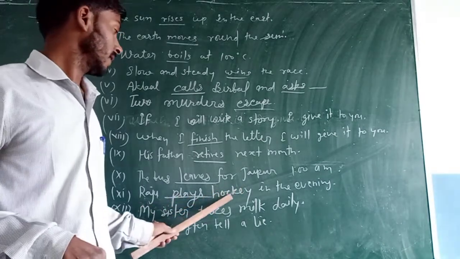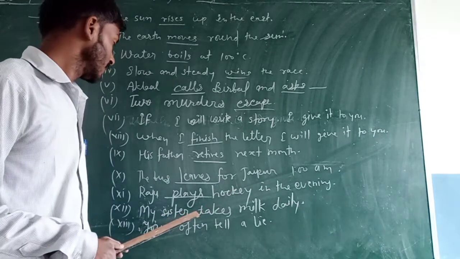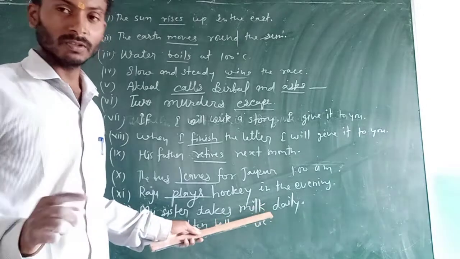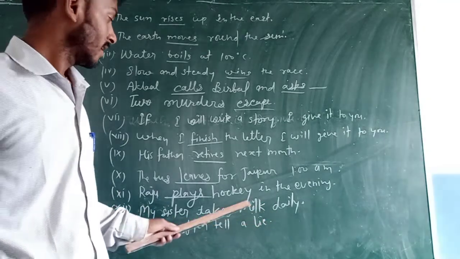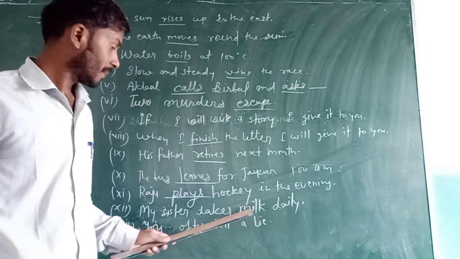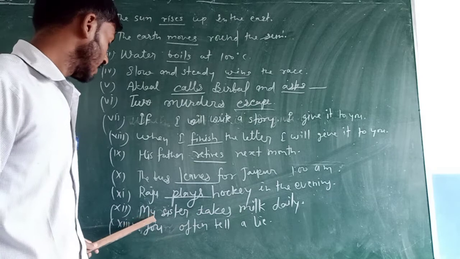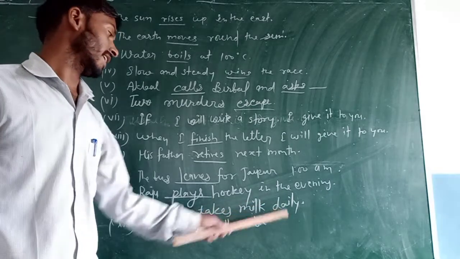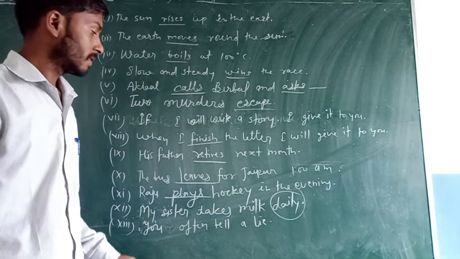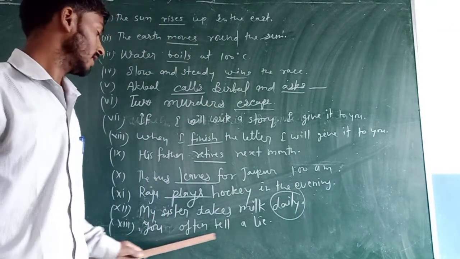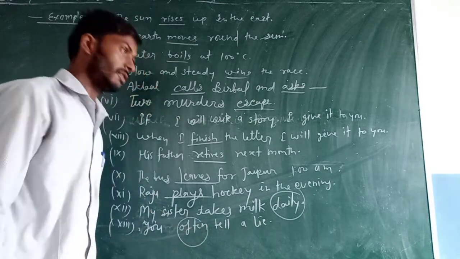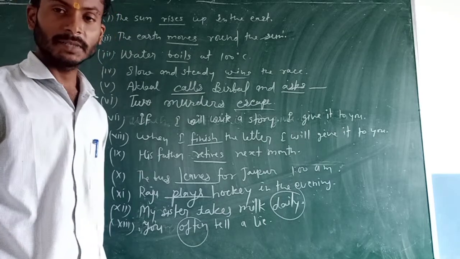Raju plays hockey in the evening. In the evening is used. The adverb of time shows present indefinite tense and regularity in general time. My sister takes milk daily. The adverb daily is used. You often tell a lie. Here often shows present indefinite tense.